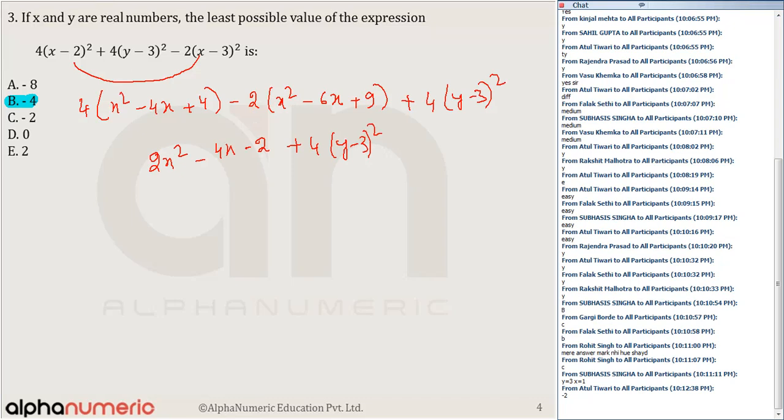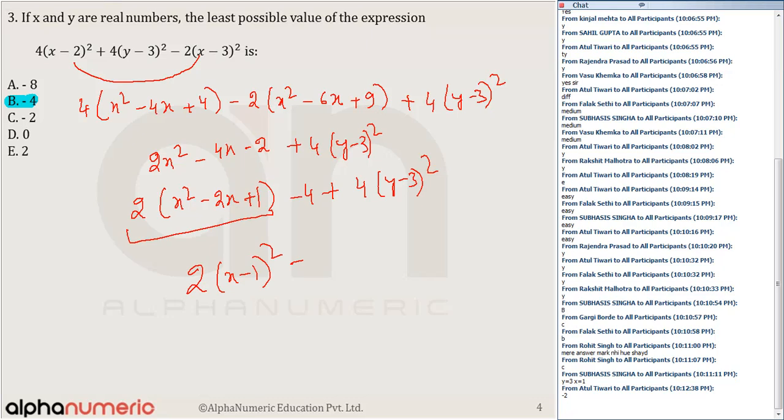Because there is only one equation in terms of variable y. From here I can take 2 as a common, x square minus 2x. X square बाहर आ जाएगा minus 2x. Plus 1. Now you can see, this is a perfect square. 2x square minus 2x plus 2. Plus 2, but we need minus 2, so I need to subtract 4. So minus 4 plus 4 times y minus 3 ka whole square. So now this is one perfect square, that is 2 into x minus 1 ka whole square plus 4 into y minus 3 ka whole square minus 4.